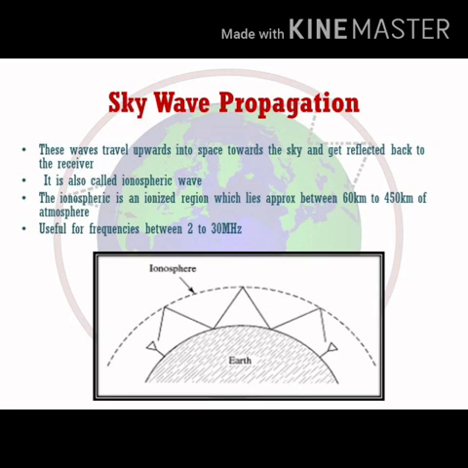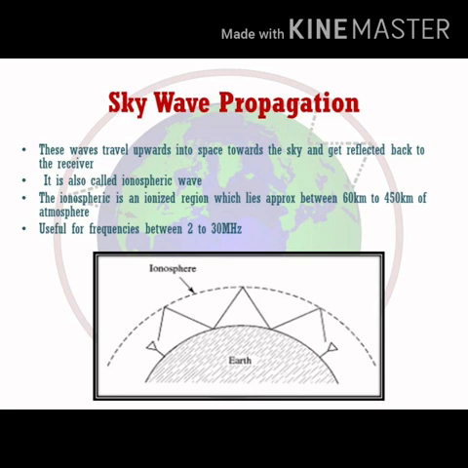Basically, the ionosphere is an ionized region which lies approximately between 60 km to 450 km of the atmosphere. It is actually a layer of charged particles a few kilometers above the surface of the earth. So basically the ionospheric waves are useful for frequencies between 2 MHz to 30 MHz.